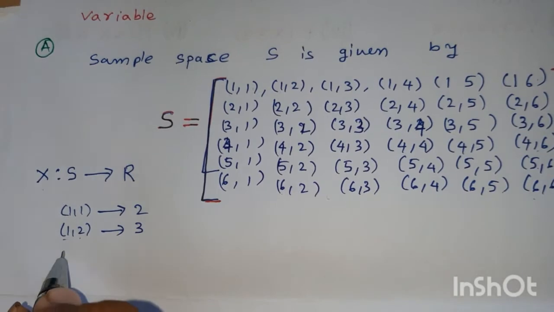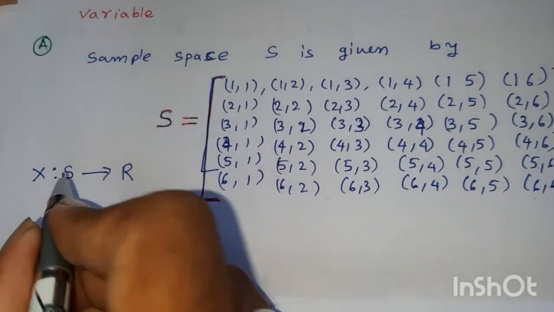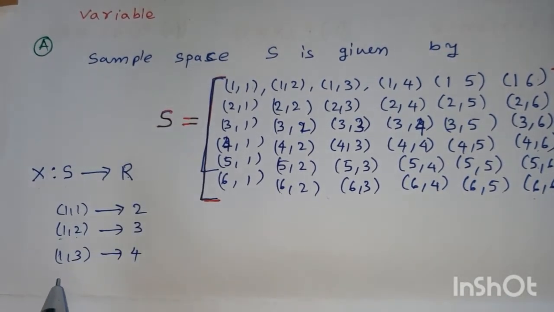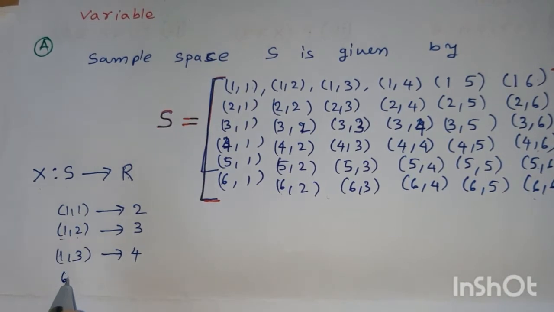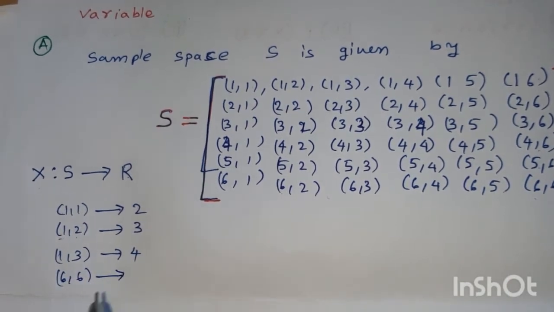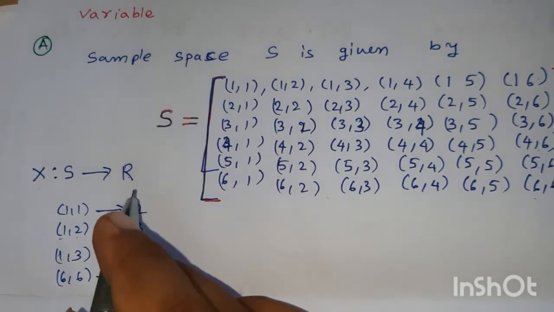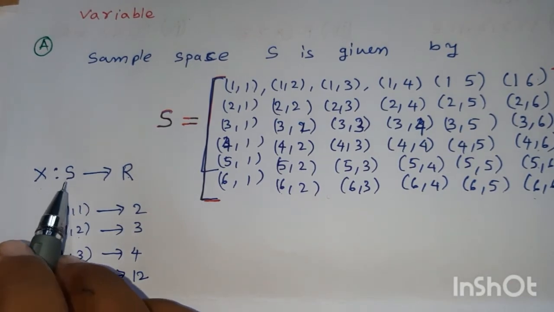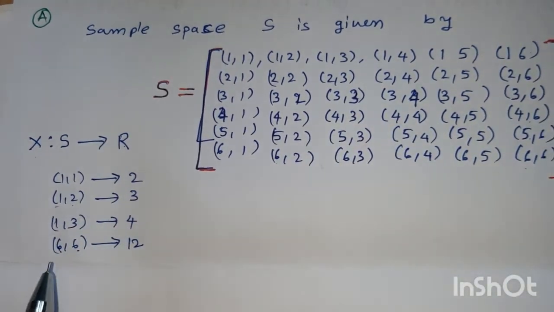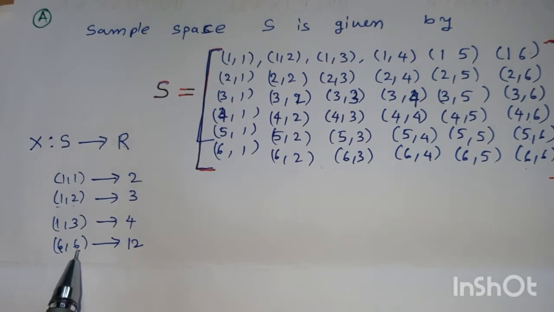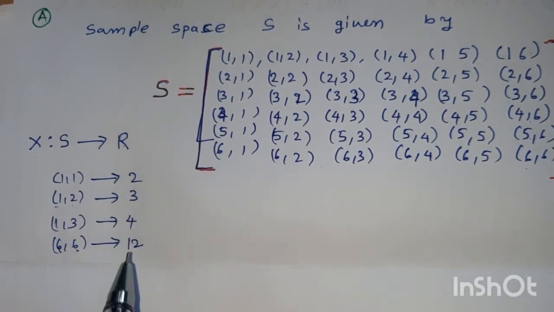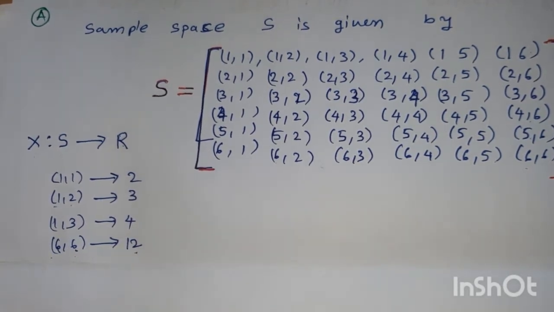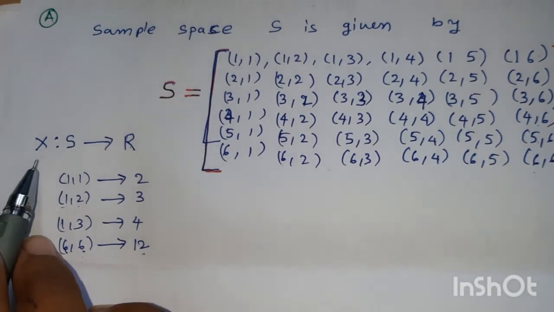Similarly 1 3 in the sample space maps to 4 in the real numbers. Similarly 6 6 maps to 12. The outcome 6 6 is in the sample space, and since its sum is 6 plus 6, 12, the image of this outcome is 12. In this way the random variable X is defined.